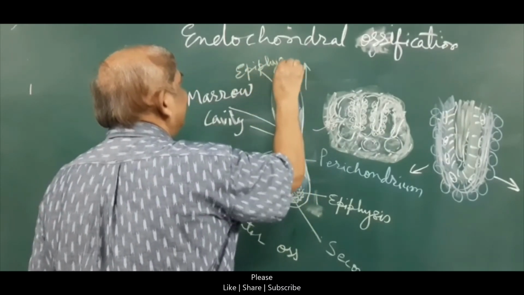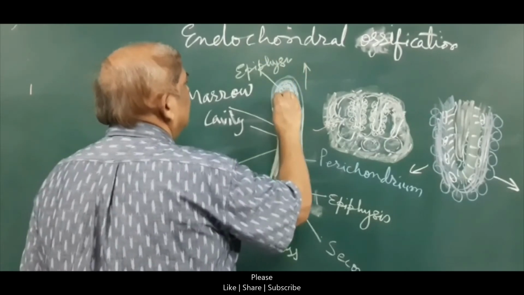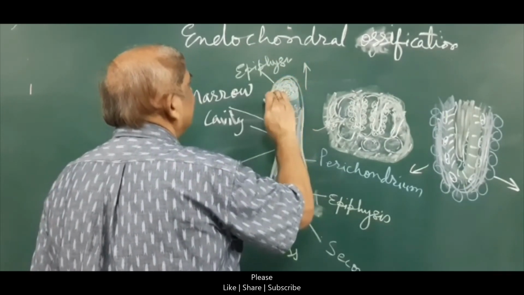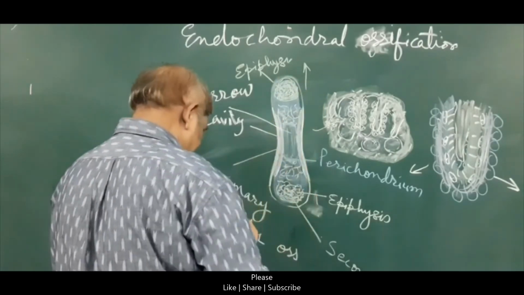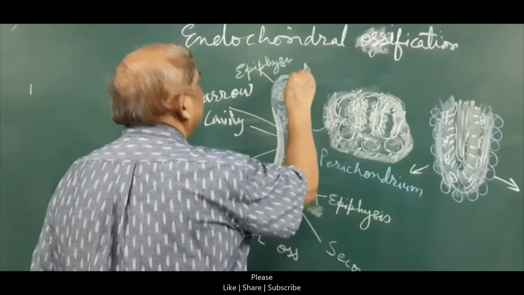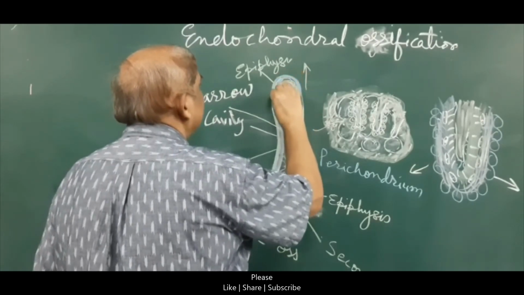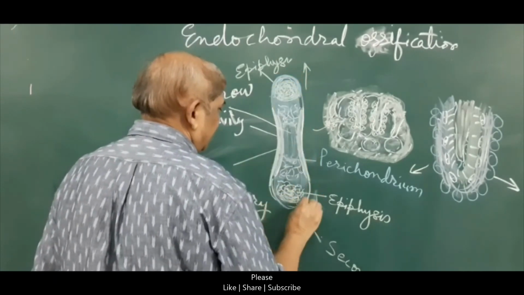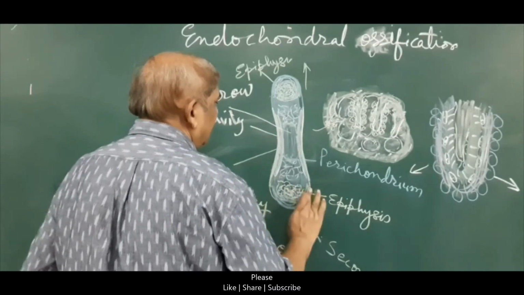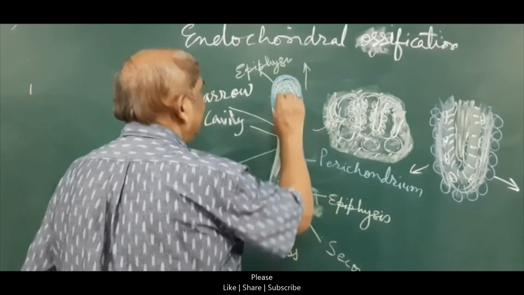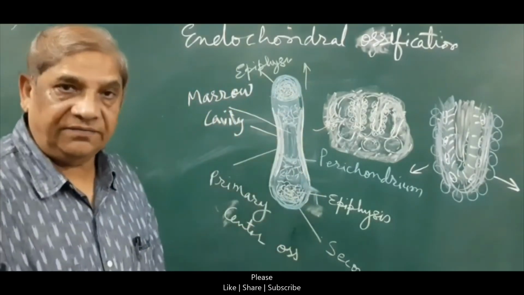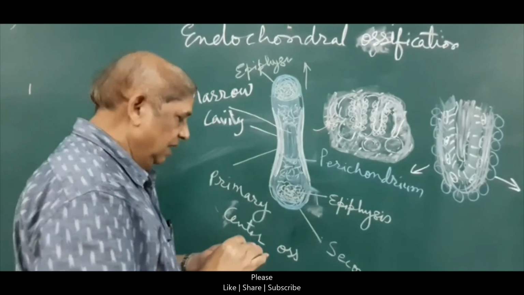So this is also called as... Now the epiphysis will form a bone except at the surface where it will be still cartilaginous. This is not converted into bone. This is still the cartilaginous which was there already. And this cartilaginous structure will form the articular cartilage. Okay, it will remain cartilaginous throughout the life, and it will be called as articular cartilage.